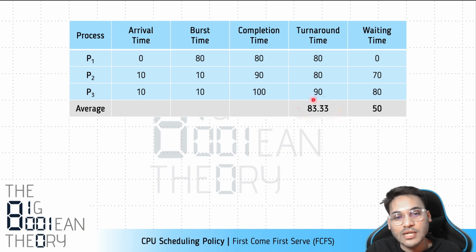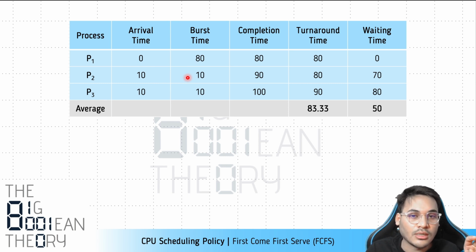Now, if you compare this 83, why I'm saying this is a big number, if you see process P2 and process P3, their burst time is just 10. Basically, the amount of work that is to be done is only worth 10 milliseconds. But the overall time that they spend in the system to execute 10 milliseconds worth of instructions, it's 83 milliseconds. And as you can see, process P2 waits for 70 milliseconds, whereas process P3 waits for 80 milliseconds.